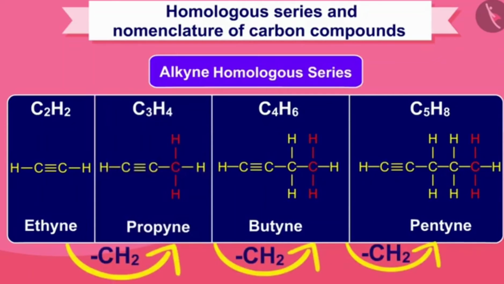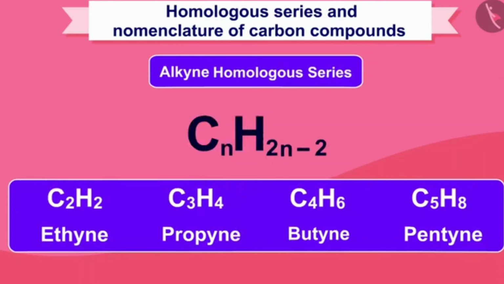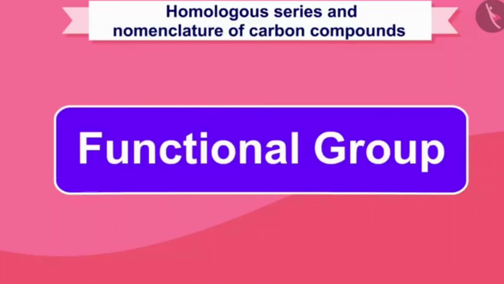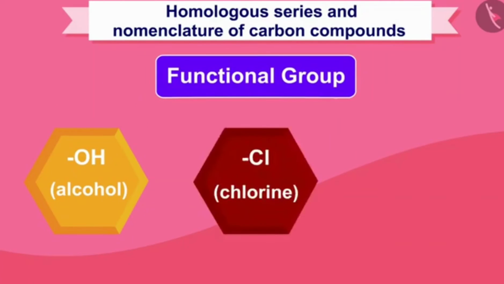And we can show any compound in this carbon series by the formula CnH2n-2.